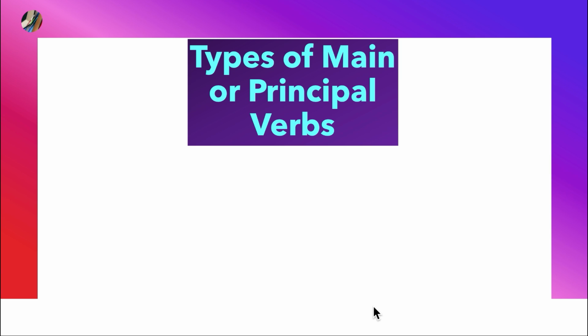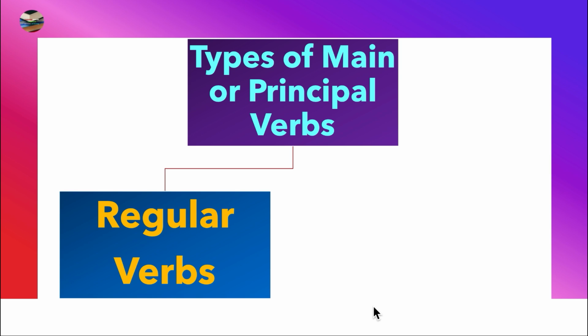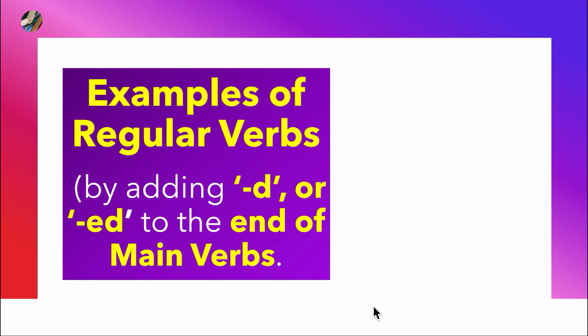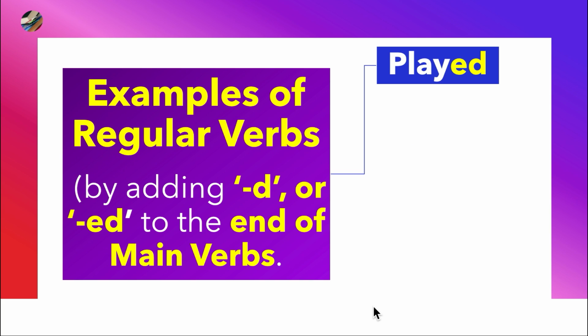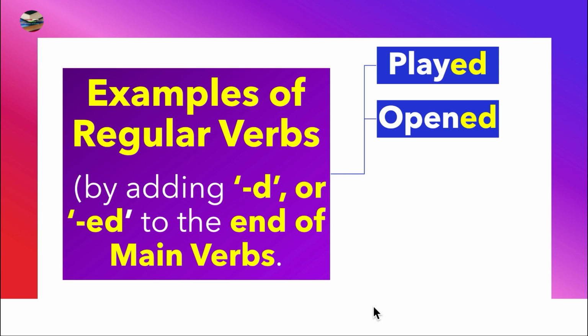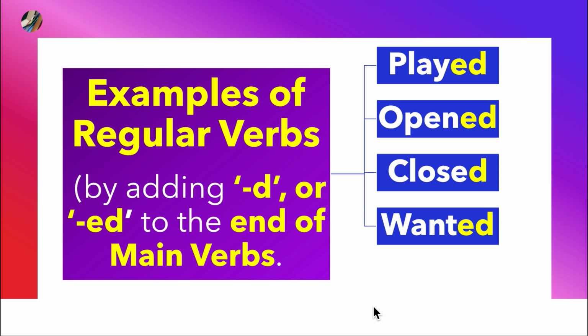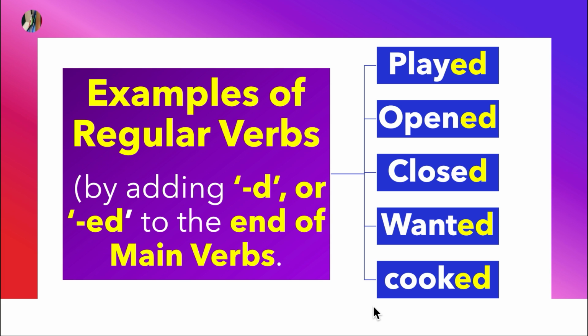We continue. Let's talk about types of main or principal verbs. The first is regular verbs, and the second one is irregular verbs. Continue. Examples of regular verbs. We add d or ed to the end of main verbs. How? Look at play. We add ed to the end, it becomes played. Likewise, open, opened. Close, but here we add d, closed. Want, wanted. Cook, cooked.